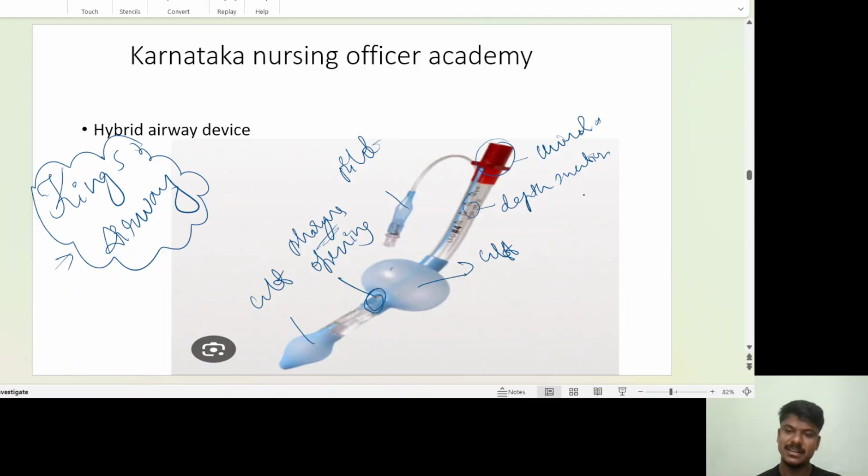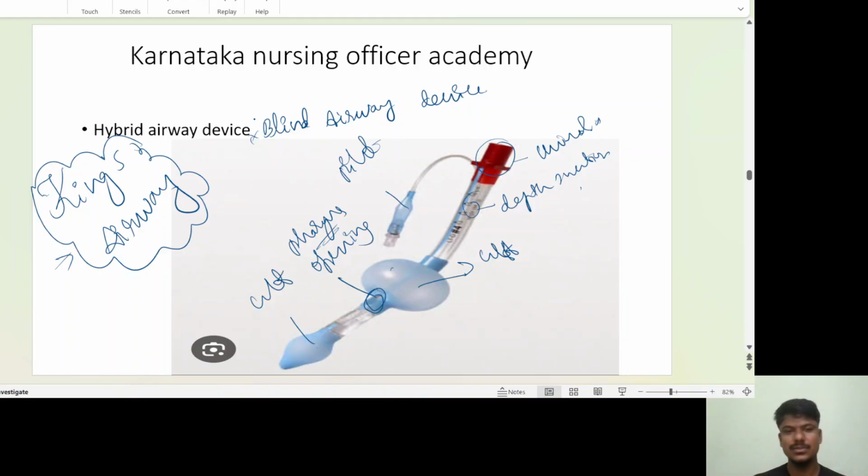King's airway, okay. Depth insertion markings will be there. So this one will be the same as your Combitube, but the difference is there is no tube number one, tube number two. This is also a blind airway device. Means I don't see here. I can completely close my eyes. I can put the device without any hesitation, without any fear. I can put the King's airway without any delay.